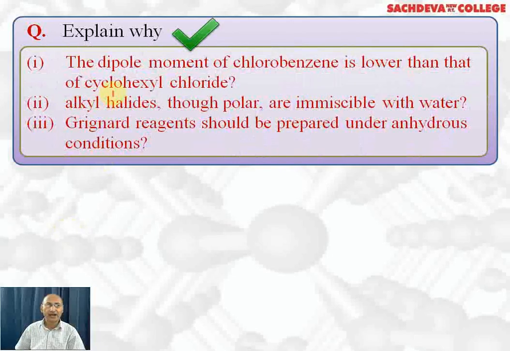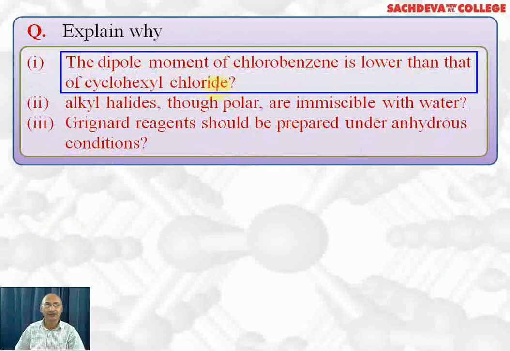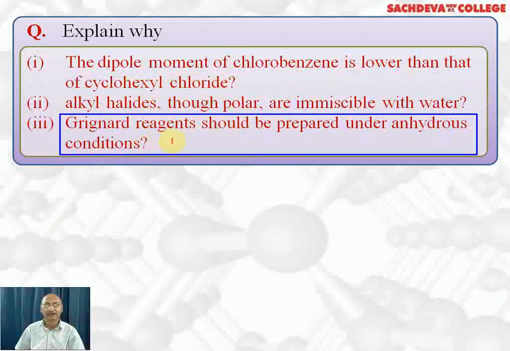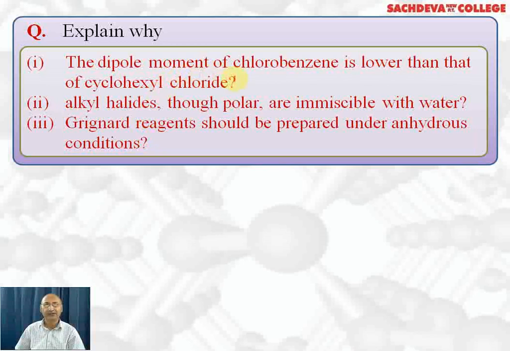Next question, explain why the dipole moment of chlorobenzene is lower than that of cyclohexyl chloride. Second, the alkyl halide, although polar, is immiscible with water. Grignard reagent should be prepared under anhydrous conditions. Now, the dipole moment of chlorobenzene is lower because it is a resonance hybrid of 5 resonating structures, and 3 resonating structures have a positive charge on the chlorine atom. That's why it becomes less polar and its dipole moment is less as compared to cyclohexyl chloride, in which there is no positive charge on halogen.